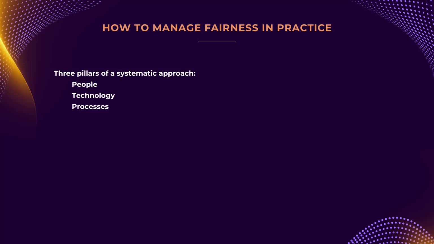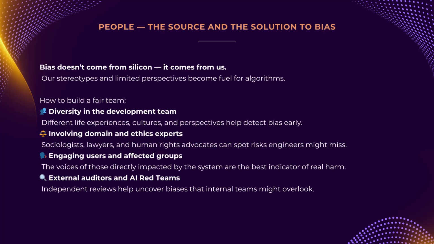We use a 3-pillar framework: people, technology, and processes. Let's start with people. Let's be honest, bias doesn't come from silicon, it comes from us. Our history, our blind spots, and our unconscious stereotypes are what fuel the algorithms. If people are the source of the problem, they are also the main solution. It's impossible to build a fair system with a homogeneous team working in an ivory tower. The only working remedy is diversity and inclusion, applied in 3 directions.